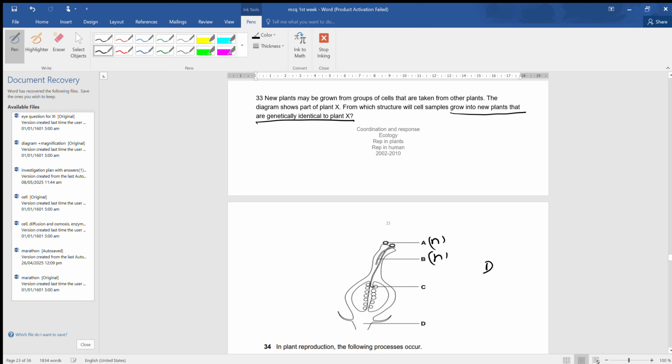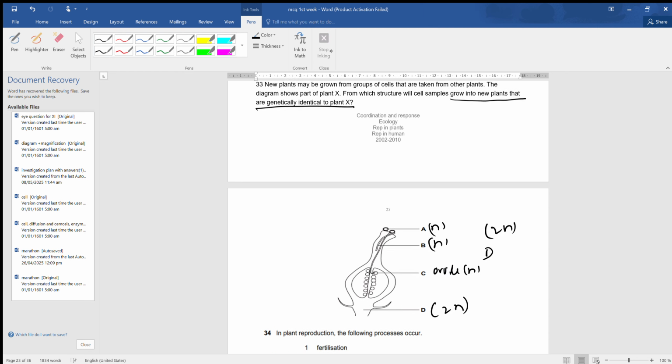For any cell to form a genetically identical plant, it should have the diploid number of chromosomes. So which part contains the diploid number of chromosomes? Only D. Therefore the receptacle is the correct answer. D is the correct answer. C again is the ovule, and we know that the ovule also contains the haploid number of chromosomes. Therefore D is the correct answer.